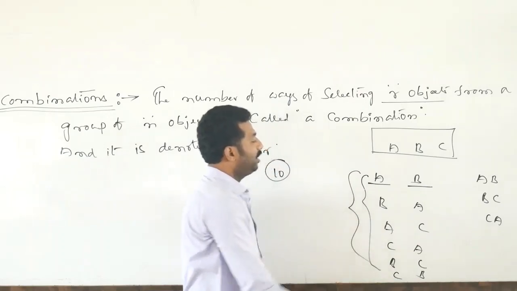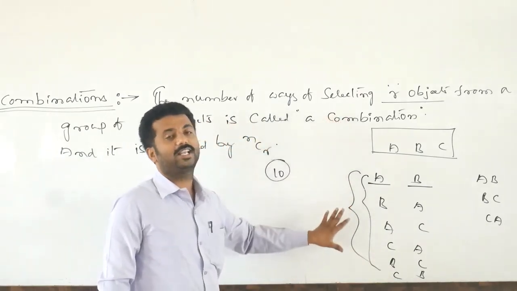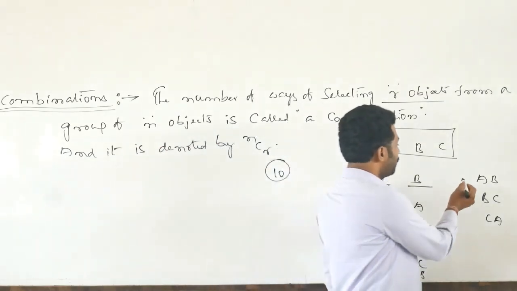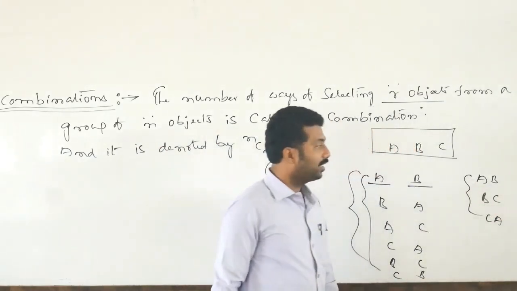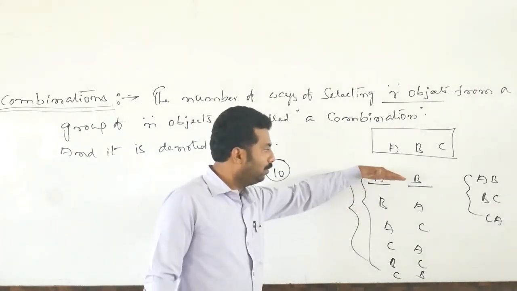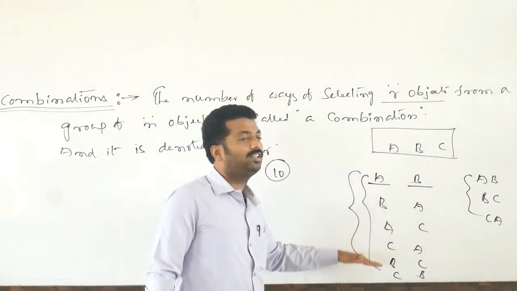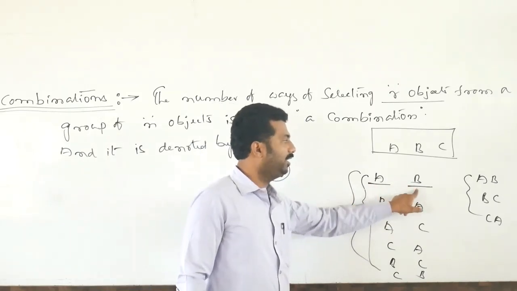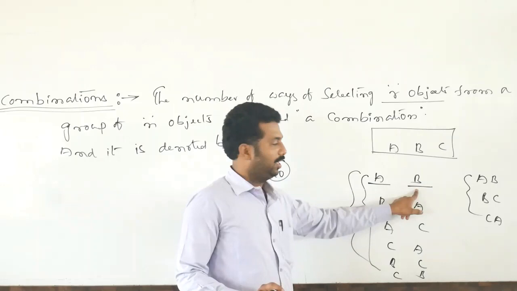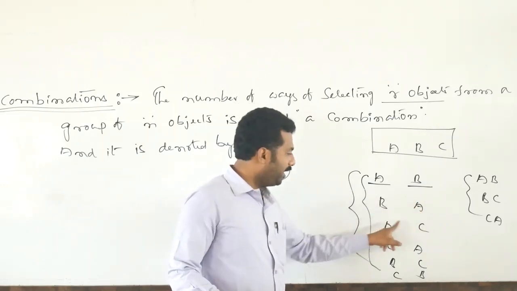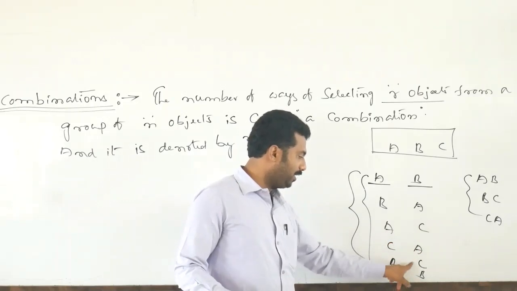So arrangement of things is nothing but permutation, selection of things is nothing but combination. In selection we are not giving position to the object, but in arrangement we give importance to the position of the object. See here, AB: suppose A on the left side, B on the right side, or B on the left side, A on the right side; BA, AC, CA, BC, CB.